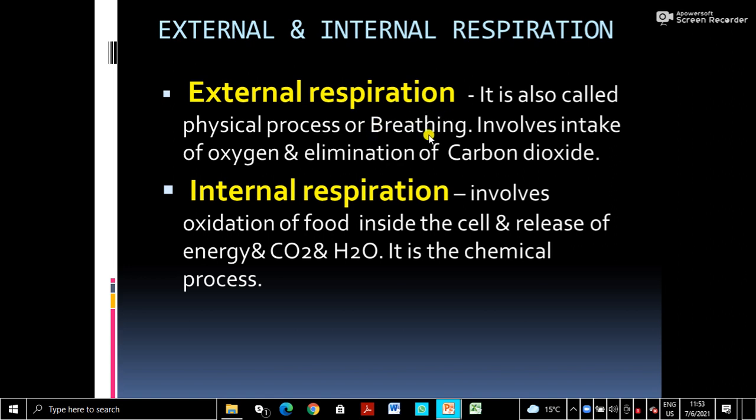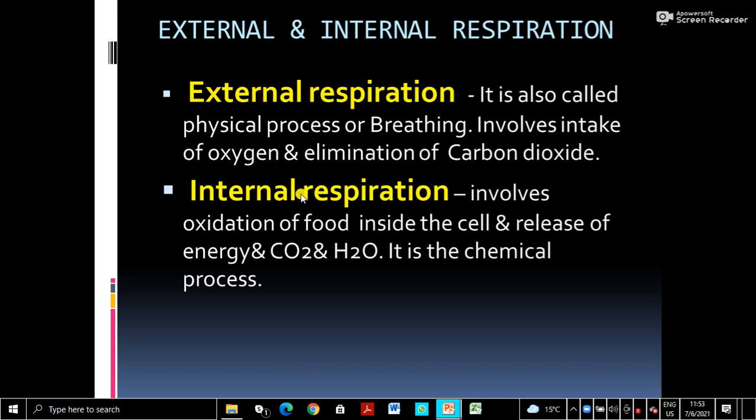In higher organisms it goes into the lungs; we learn the structure of the respiratory system. This external respiration is also called breathing. You are familiar with this term. Breathing means taking in oxygen and giving out carbon dioxide. This involves only the respiratory system or respiratory surface.